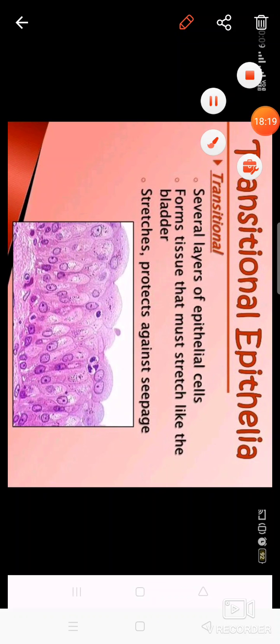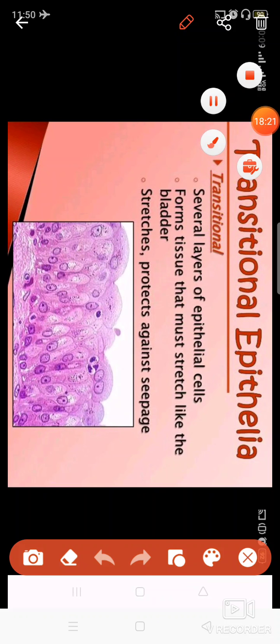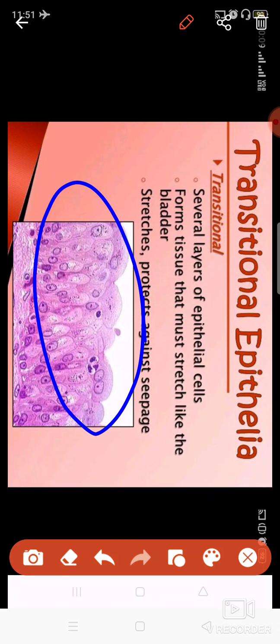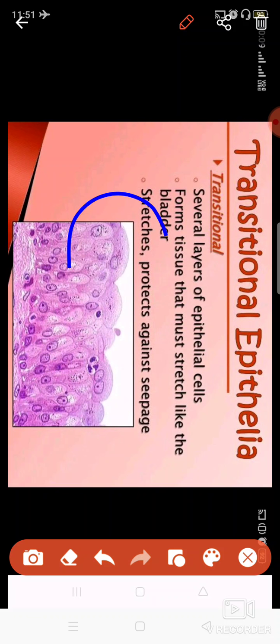Transitional epithelial tissue. Transitional epithelial tissue has many layers of epithelial cells, and because they have different layers, you can see here all the cells are of different length, size and shape. That is why they can stretch a lot, and that is why these are present in the urinary bladder.